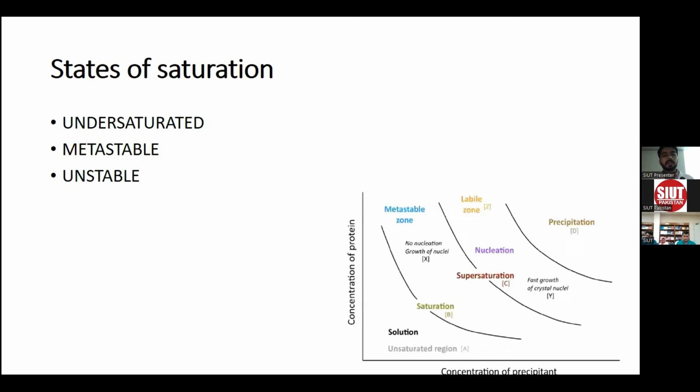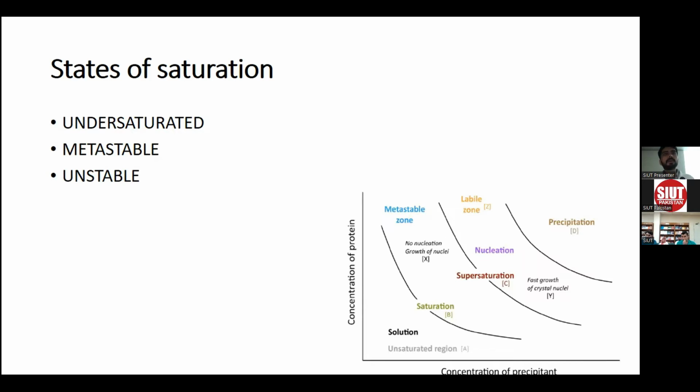So let's discuss the few states of saturation. What is an undersaturated solution? A solution in which more solutes can be dissolved without crystallizing is called undersaturated. And then we have, as discussed, the state of saturation is reached. And then there is a state called the metastable state.